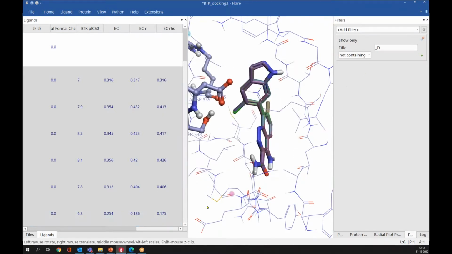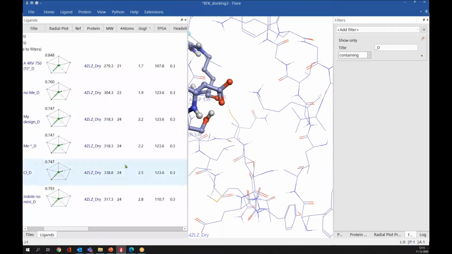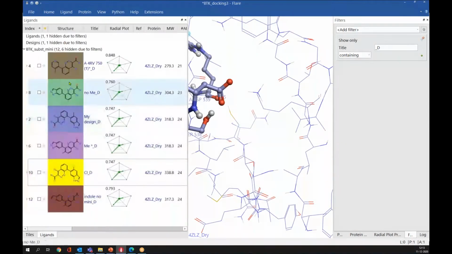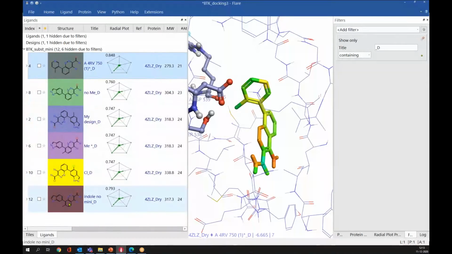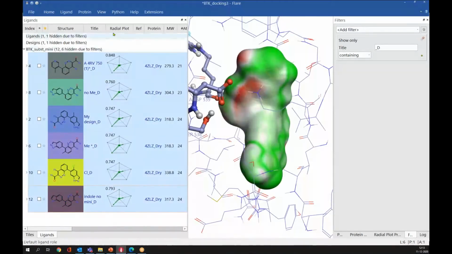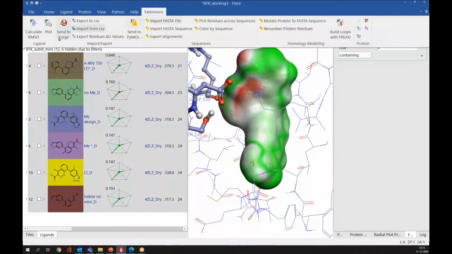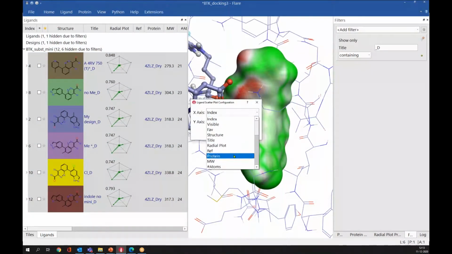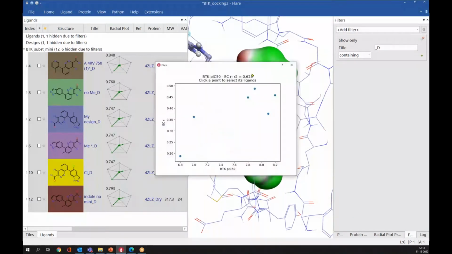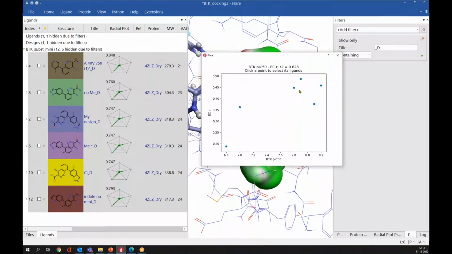Now if I plot it for the dock poses, again you can go to the extension and then plot. Here again you can select pIC50 value, and in this case if I select ECR, we are getting a lower correlation as compared to the original ligands. And why is it so?